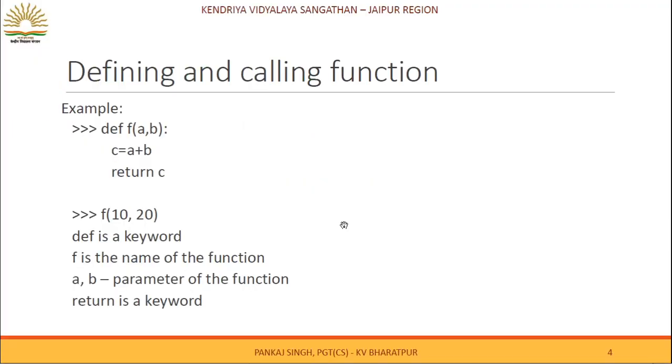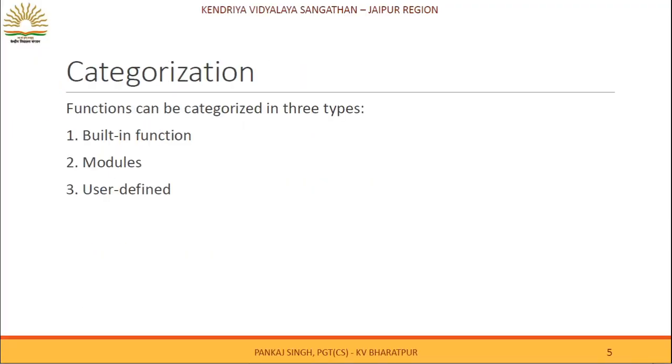So moving towards the next slide. Now categorization of functions: functions can be categorized into three types. Number one, built-in functions, modules and user defined.